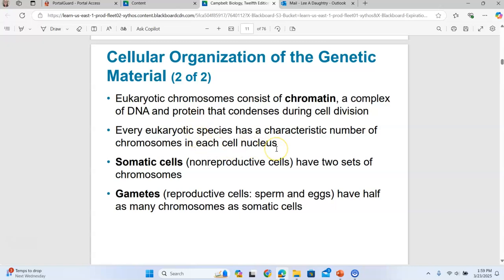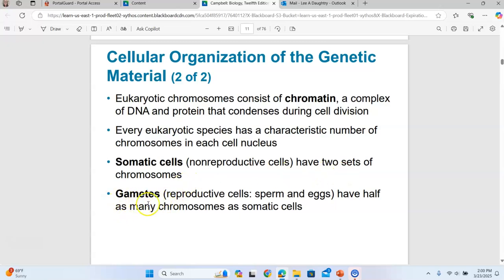So every species has a certain number of chromosomes in the nucleus of their cells, and every species has two types of cells, basically. Somatic cells are body cells, and gametes would be egg or sperm. Gametes would be sex cells. So all of our cells that we call somatic cells, all of our cells besides our sperm or egg, will have 46 chromosomes, or 2 sets of chromosomes.